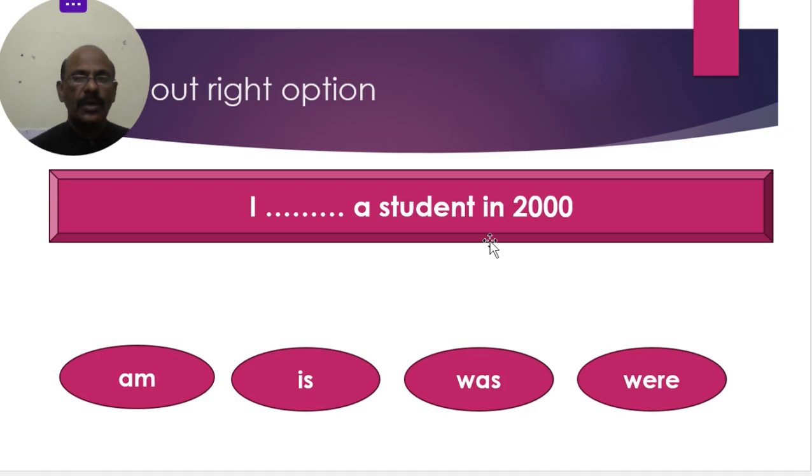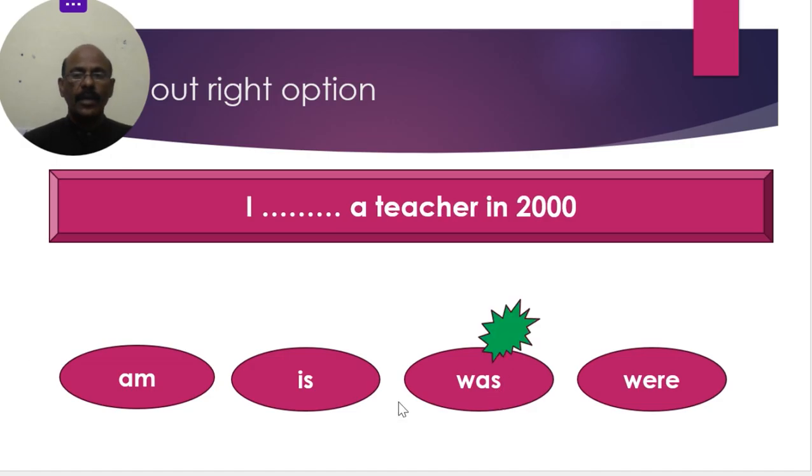"I dash a student in 2000." 2000 refers to past tense. So here we can take the past verb. After I, the past be form is was. Present tense we wrote already: am. Past tense means was. How can we tell this is past tense? In 2000, not now. In 2000, I was a student.